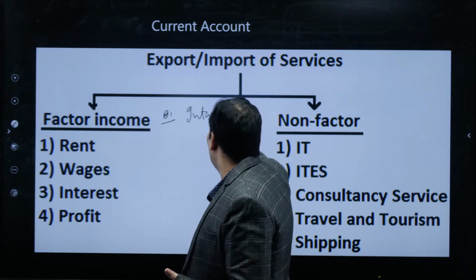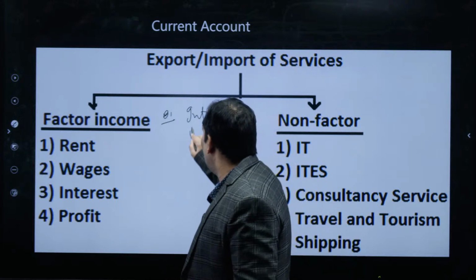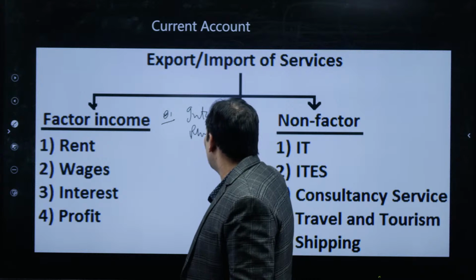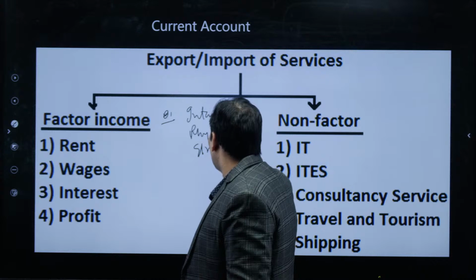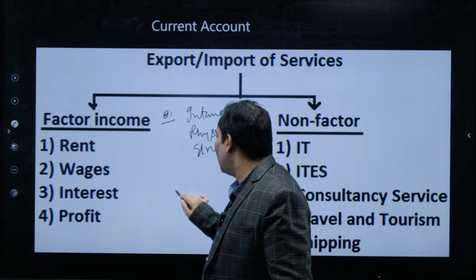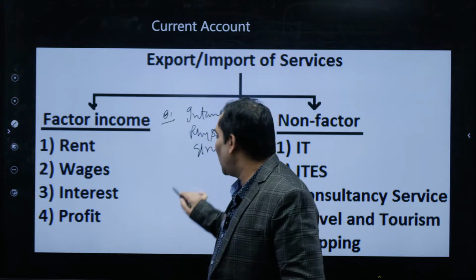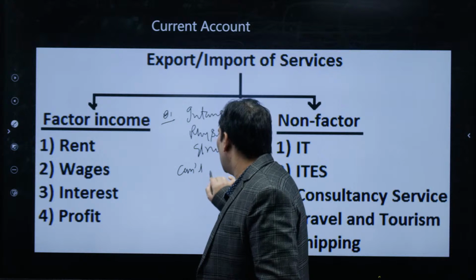Intangible means they do not have any physical structure. Since they do not have any physical structure, they cannot be touched.